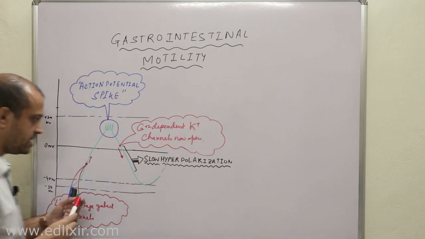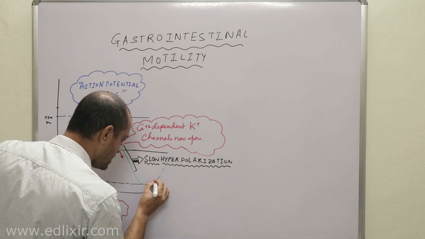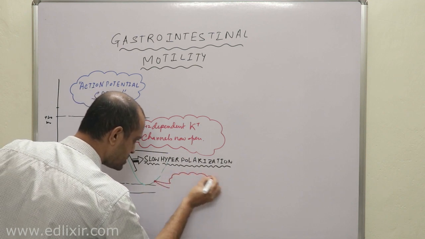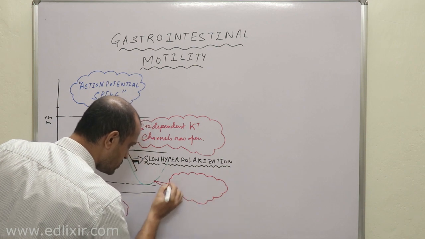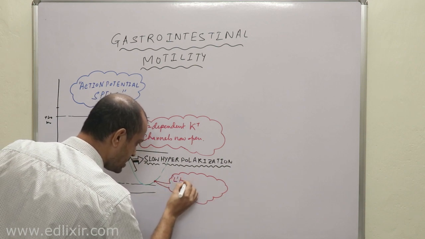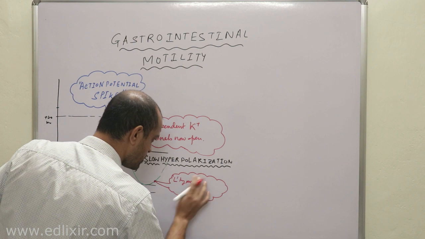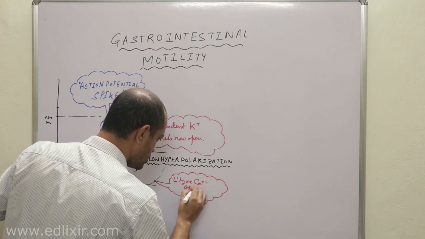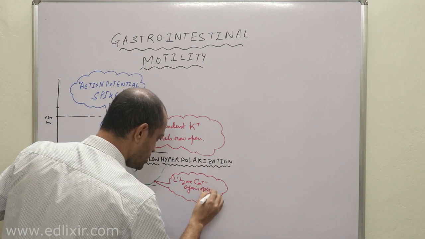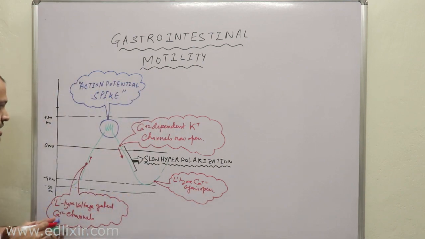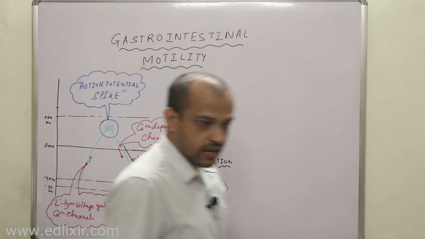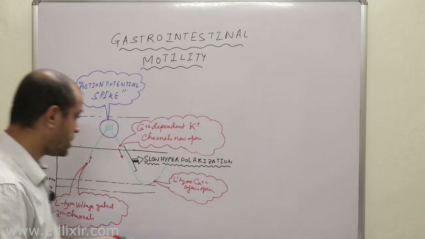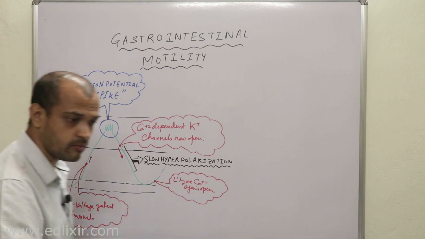Now again these voltage gated L-type calcium channels open. This cycle continues, and therefore smooth muscles of GI tract continue their motility action.